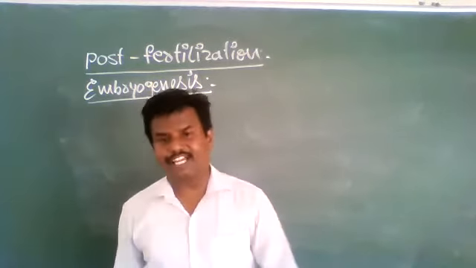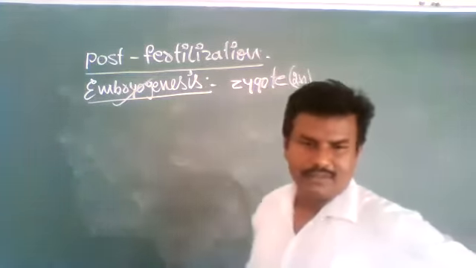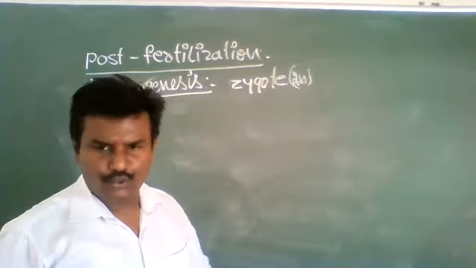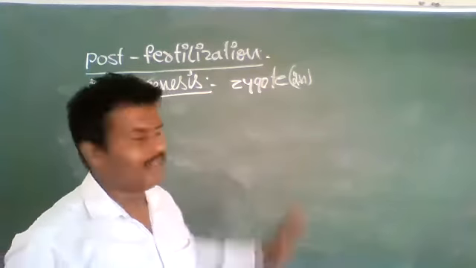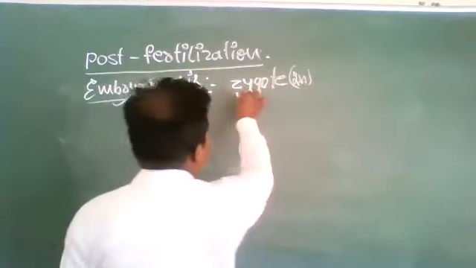So, this is the definition. The zygote undergoes cell division and cell differentiation. So, the diploid zygote undergoes two processes. Through those, it gives rise to a new offspring. Okay, so this is the zygote.